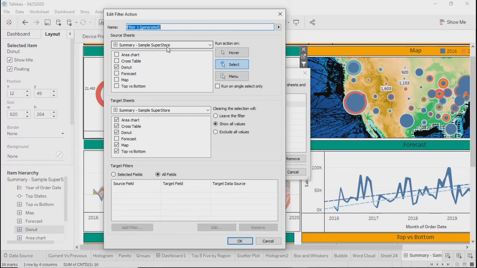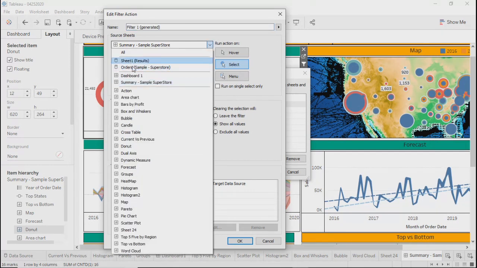Which means whatever action filter you apply here and do the proper setting, those filters will be applicable to other sheets, other dashboards also. I have two dashboards right now in my workbook. One is dashboard one and another is summary, right?